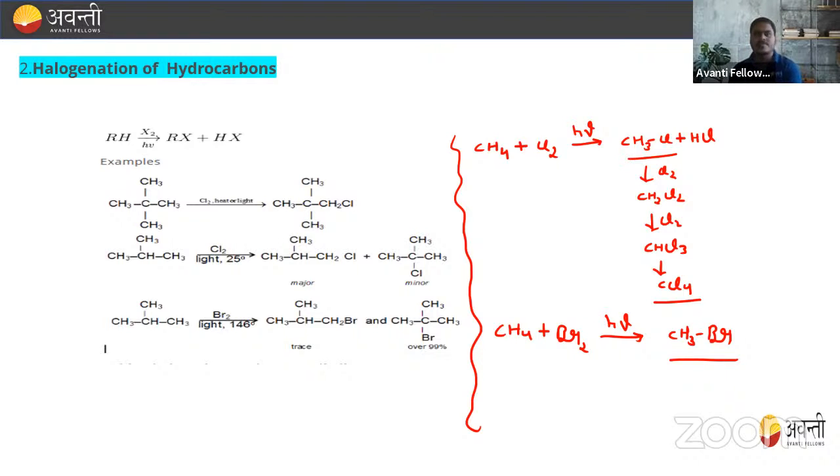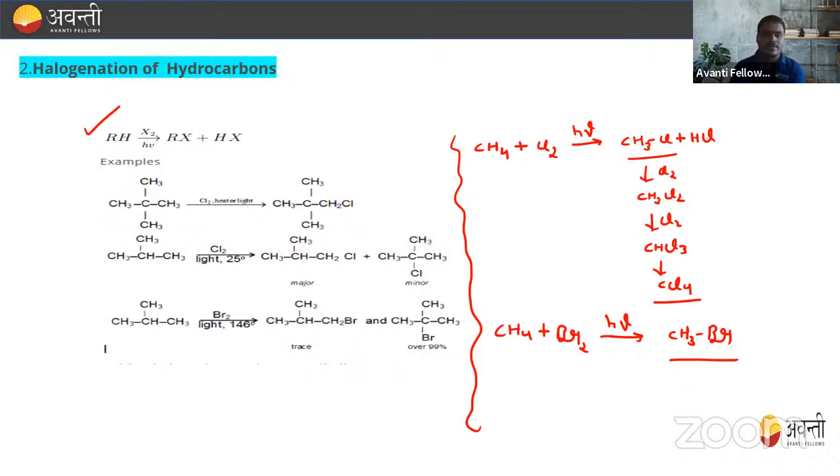So this is the method from the hydrocarbon. Here we can say this is RH and it reacts with X2. This X2 will be either chlorine or bromine. Only chlorine and bromine, always remember this, not fluorine and iodine. For fluorine and iodine, I'm going to discuss a special method, because there is a reason why fluorination and iodination cannot be done by this method. I'm going to share with you why chlorination and bromination take place.